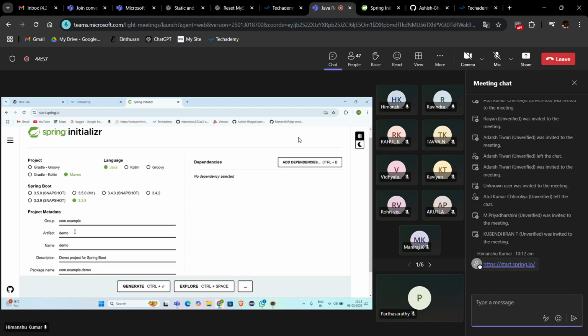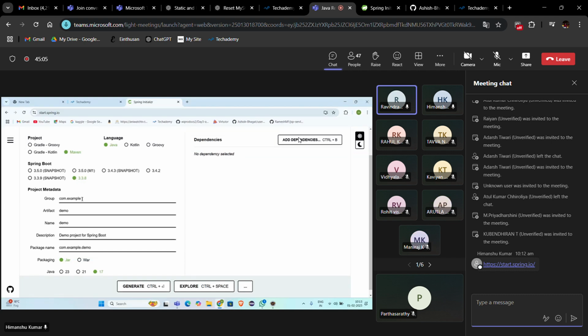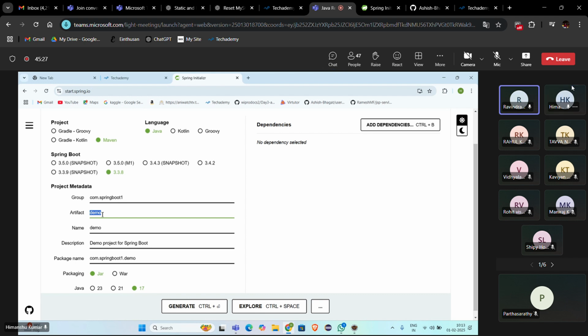Group is the name of the project. Group ID is nothing but the package. You can change the package. That is just an example: Spring Boot example. And artifact ID is nothing but the project name. That's why I explained the Maven project to you. Okay, Spring Boot one. And also which version of Java are we going to use?